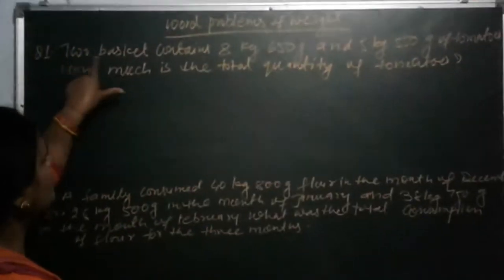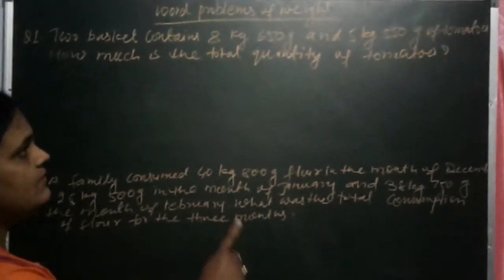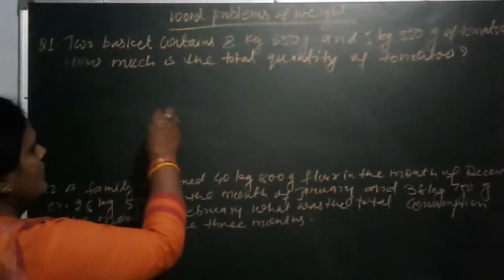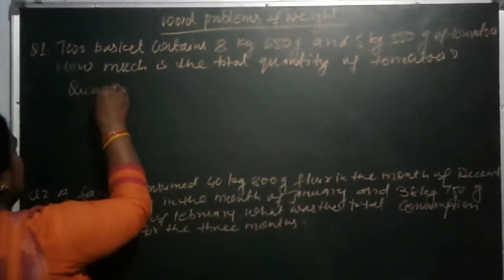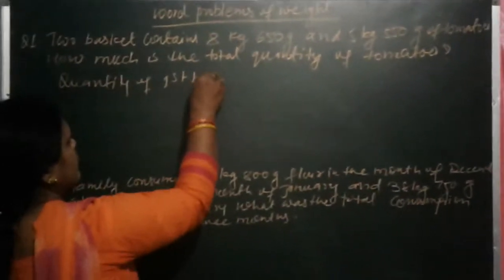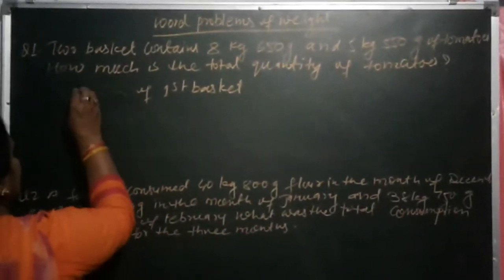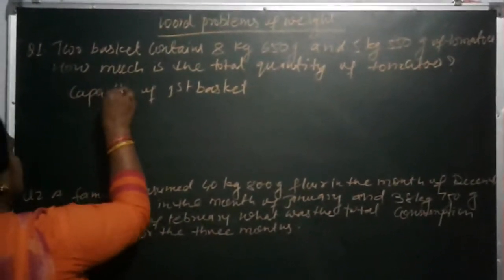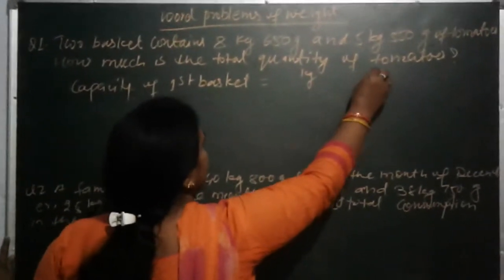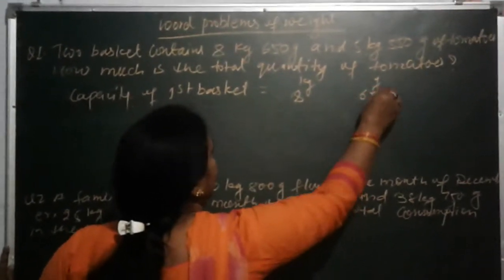First question: two baskets contain 8 kg 650 gram and 5 kg 550 gram of tomatoes. How much is the total quantity of tomatoes? Okay, so we will write the capacity of the first basket. Capacity of the first basket is, there is kg and gram, 8 kg and 650 gram.